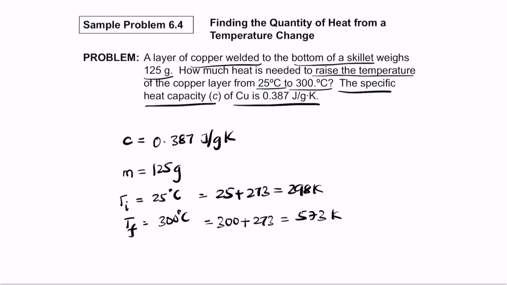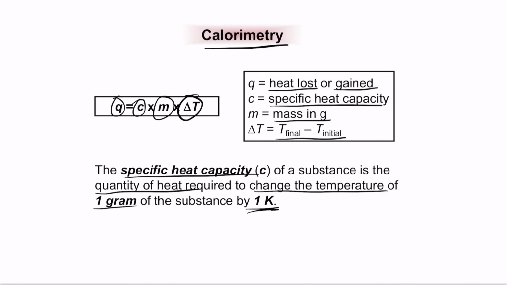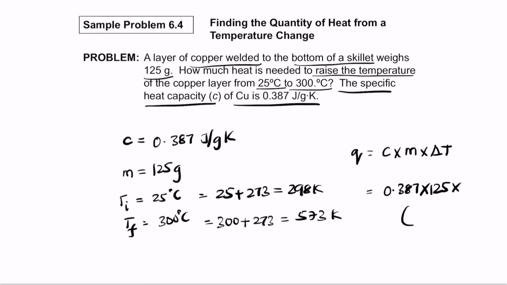So they are asking how much heat is needed to raise the temperature. So Q, the formula is C times M times delta T. C here is 0.387 times M, which is 125, times delta T, which is TF minus TI. So remember the formula, final temperature minus initial temperature. Final temperature is 573 minus 298. First calculate the difference, which is 573 minus 298, which becomes 275.